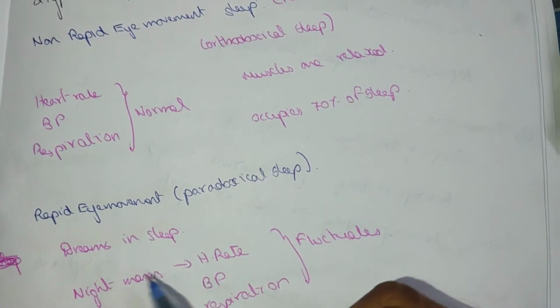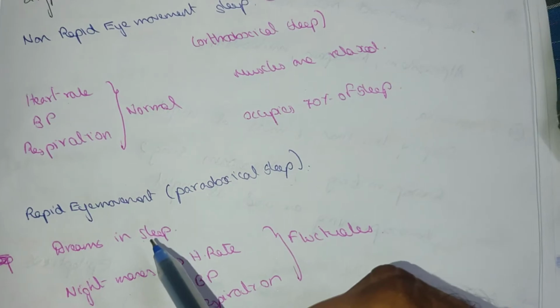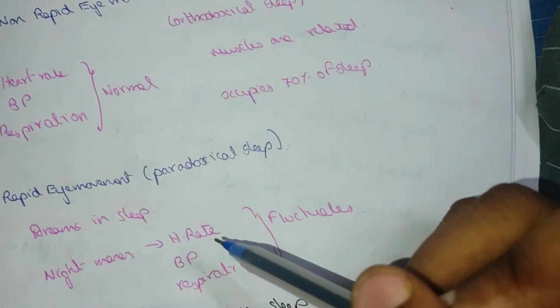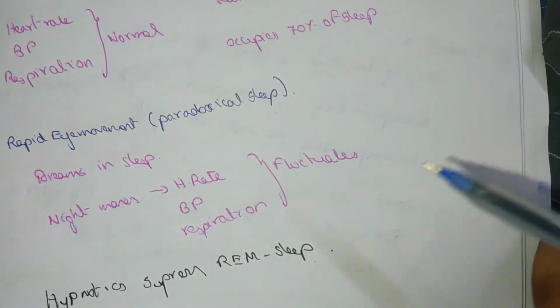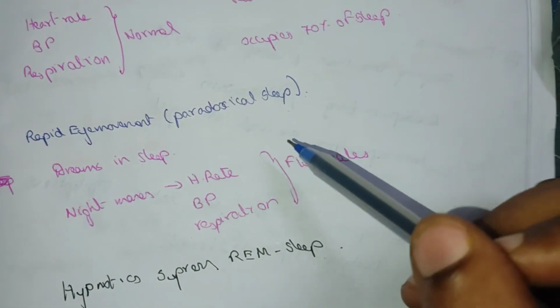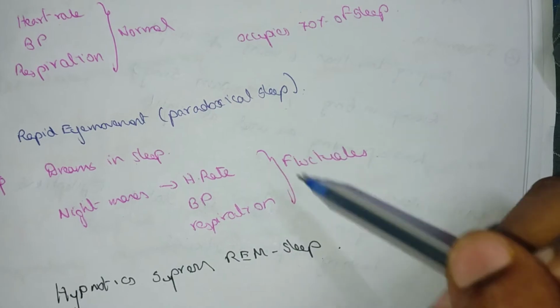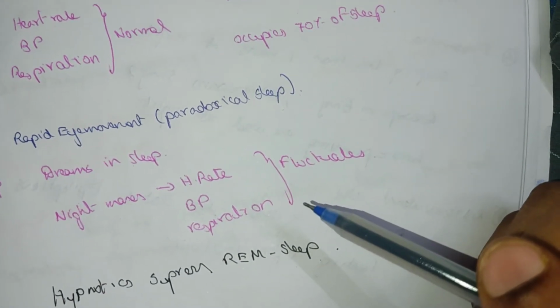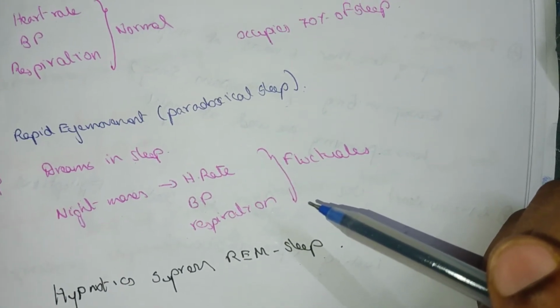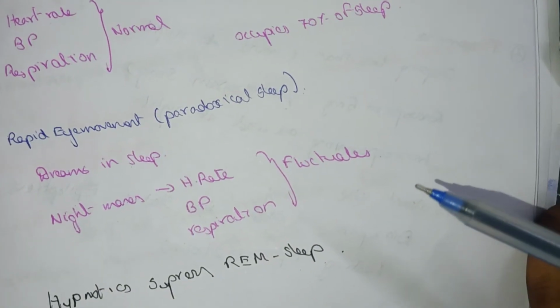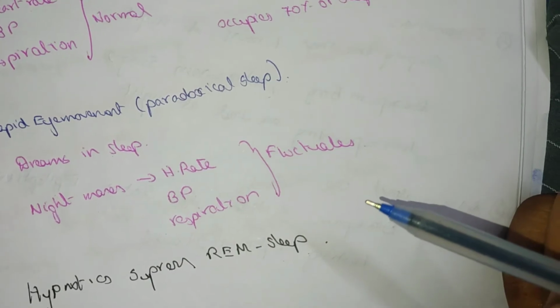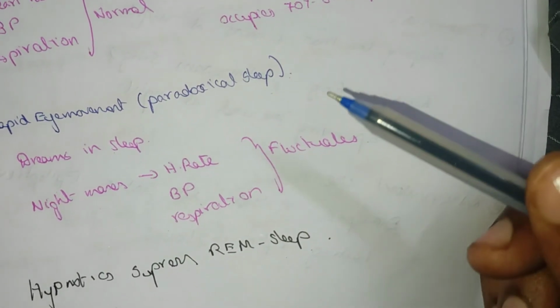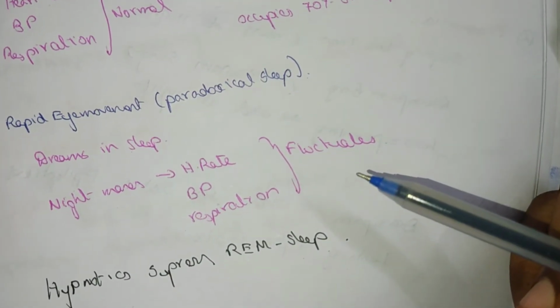There are dreams or nightmares, with fluctuation of heart rate, BP and respiration. Hypnotics suppress this type of sleep. If we give diazepam, this action gets suppressed.